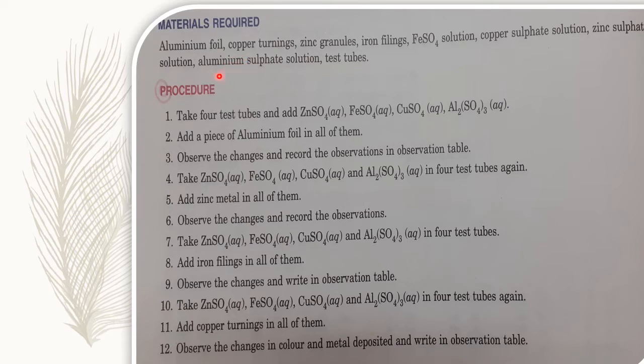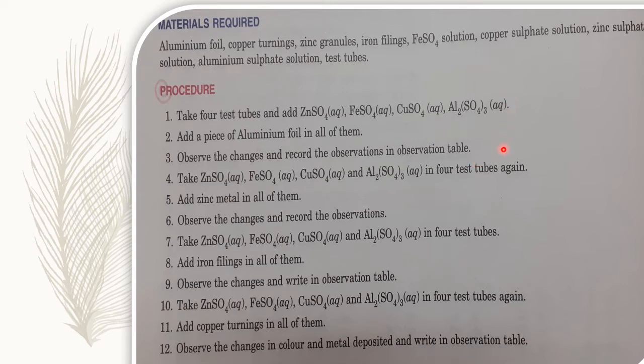The procedure for the practical, children: first of all we will take 4 solutions, that means solutions of zinc sulfate, ferrous sulfate, copper sulfate and aluminium sulfate in 4 different test tubes. Now in each of the solutions, we will add a piece of aluminium foil. Then observe the changes and record the observations in the observation table.